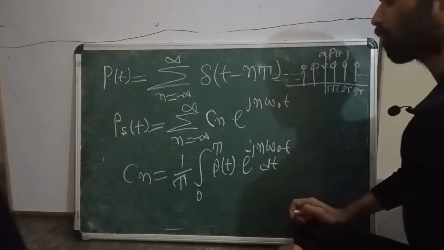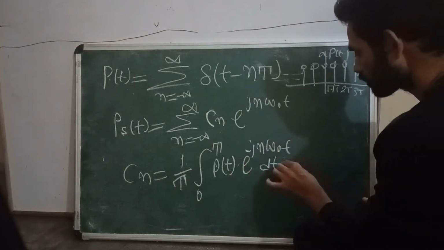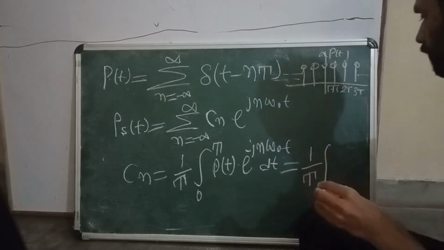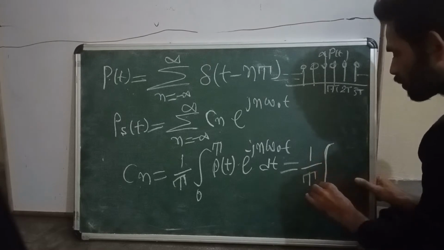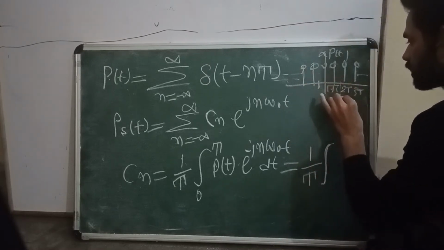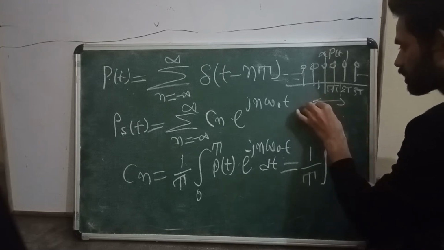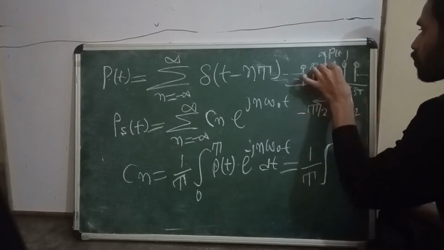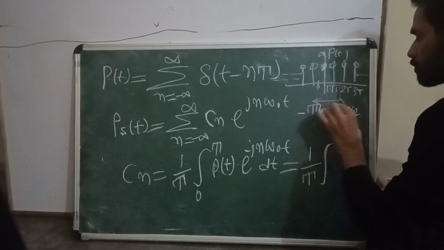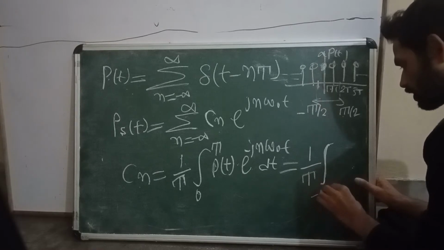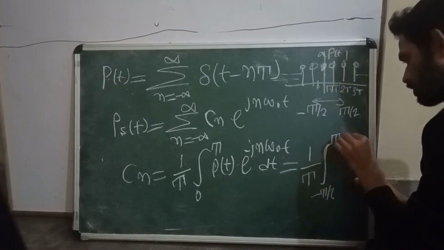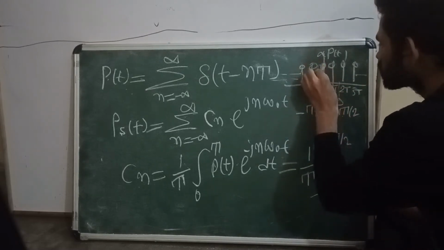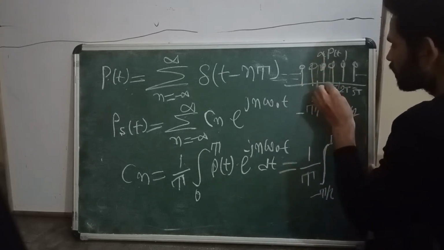This is the Fourier series coefficient that I want to calculate. Now what I will do here: this is my time period T, so just take from minus T by 2 to plus T by 2, which contains one sample within this period. What is this duration containing? This duration, because the time period is T.